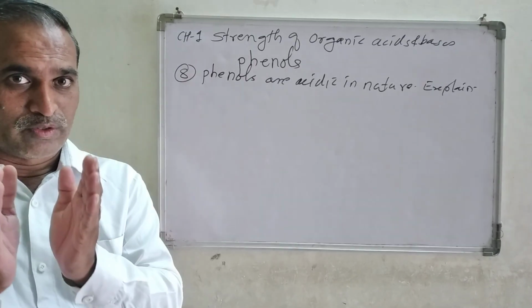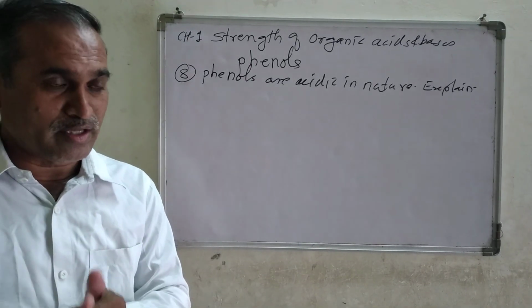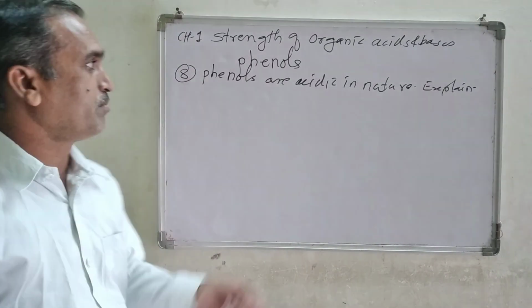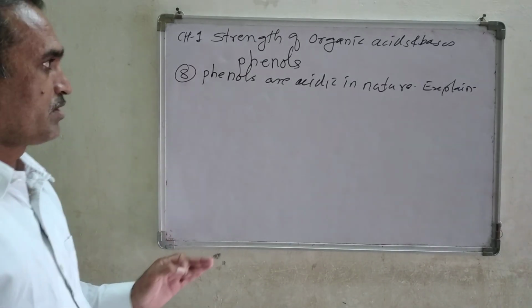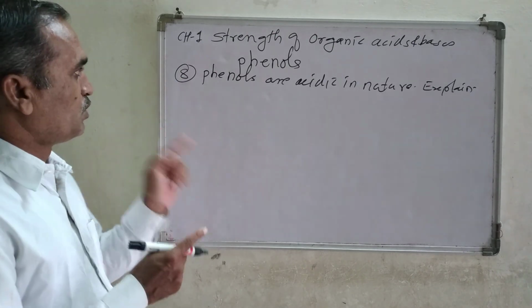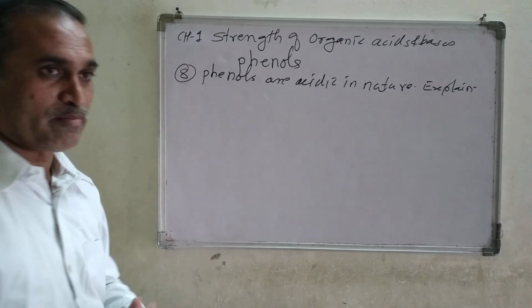Then you can understand the basic principle behind it. First of all, you must know the structure of the phenols.